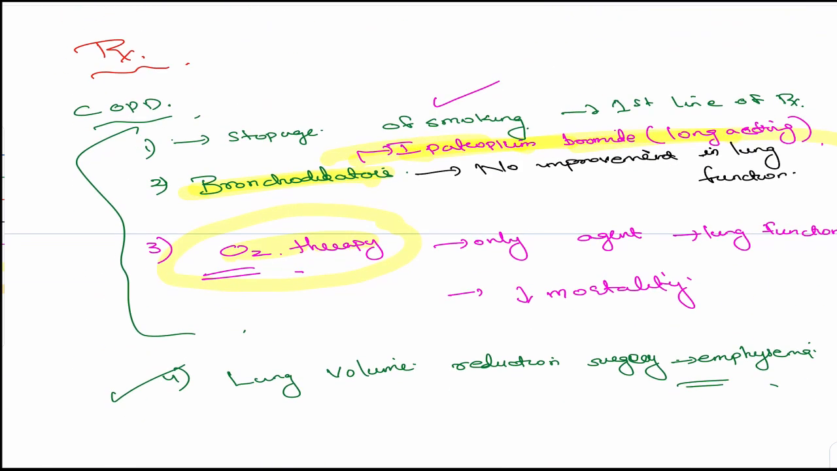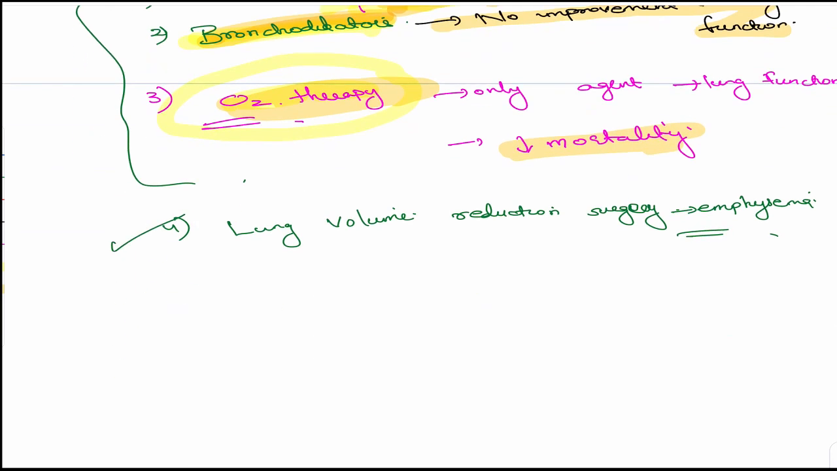Then coming on to the treatment of COPD: the first line treatment is smoking cessation. Then you can go for bronchodilators, preferably ipratropium bromide, because it's long acting. But with bronchodilators there is no improvement in lung function. The only agent which can improve lung function and decrease mortality is oxygen therapy. Finally, if you want to go for a surgery, there is lung volume reduction surgery in emphysema. So that's all for emphysema and chronic bronchitis.